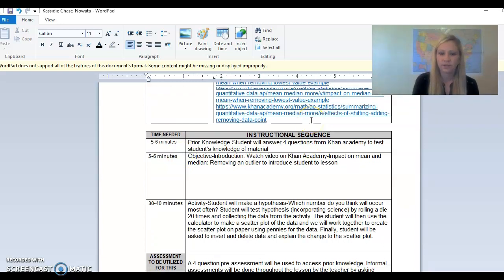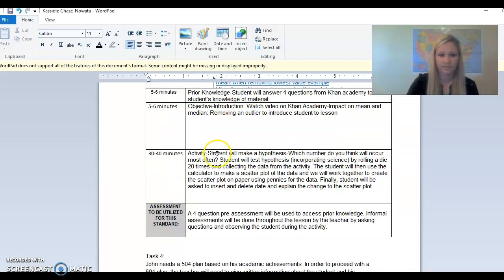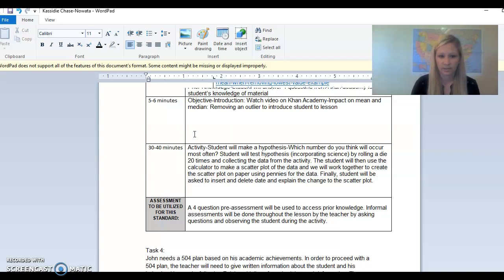To begin with, we're going to activate your prior knowledge. I need to know what you already know, so we don't spend time on something that you already know and don't need to work on. In order to do that, I'm going to have you answer 4 questions from Khan Academy. It's just a little quiz so that I can know where we really need to start. After that, we're going to watch a video to introduce the lesson: the impact on mean and median of removing an outlier. After that, we'll move on to the actual activity.